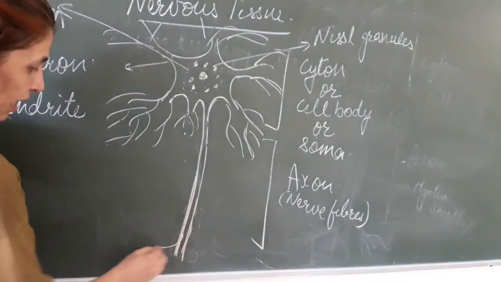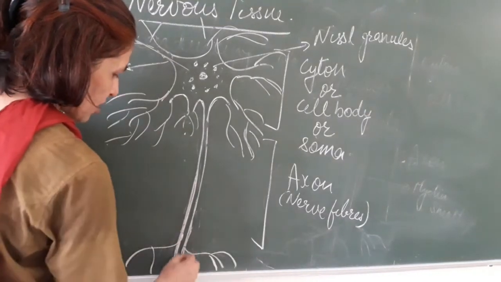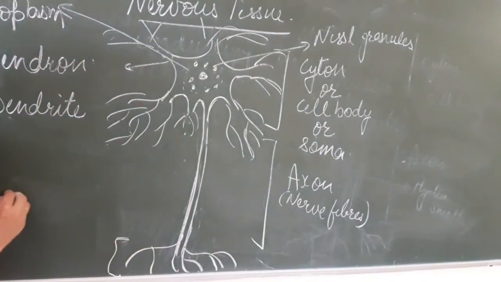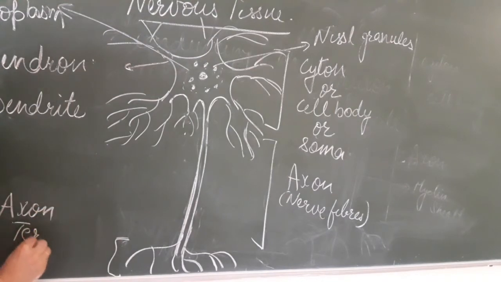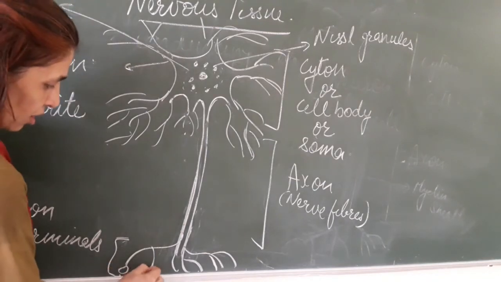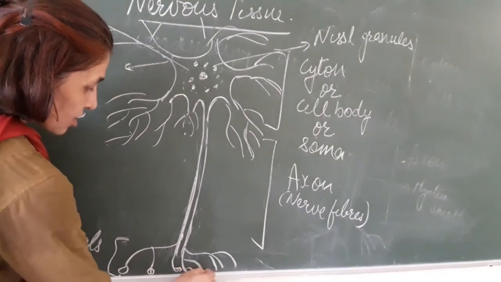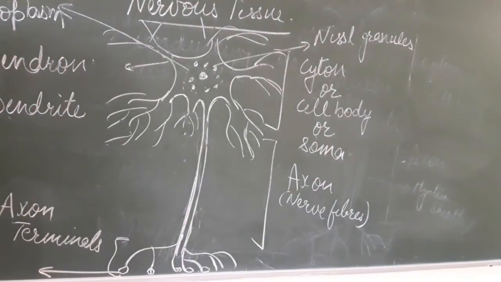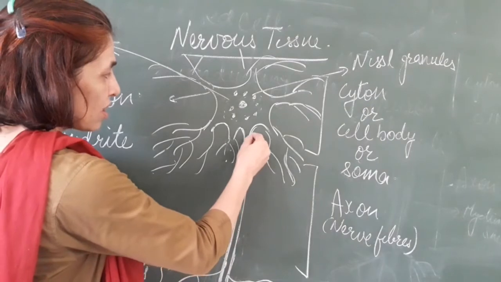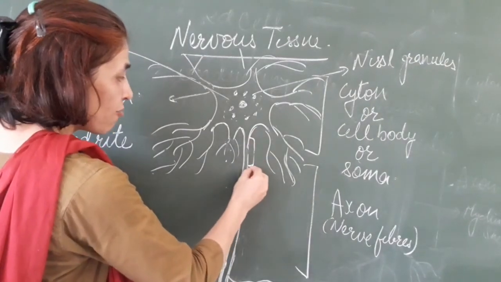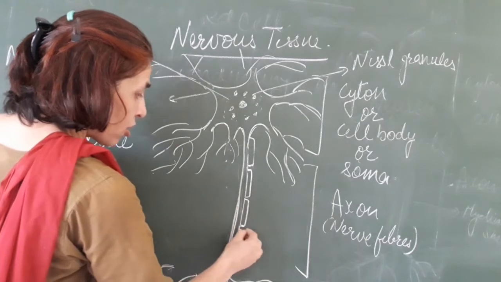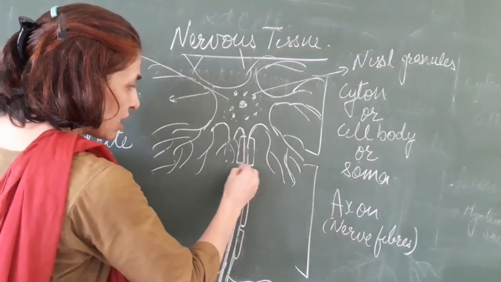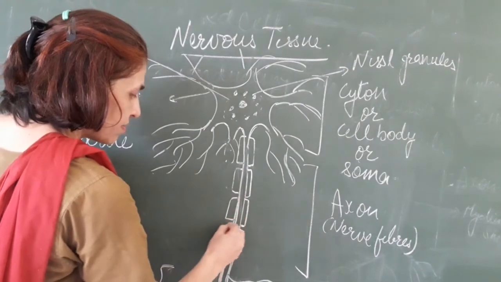This axon terminates into further branched structures and these are called axon terminals, which have knob-like structures, and these knob-like structures are called synaptic knobs. This axon may be covered by one extra cover or a sheath, and this sheath is named as myelin sheath.